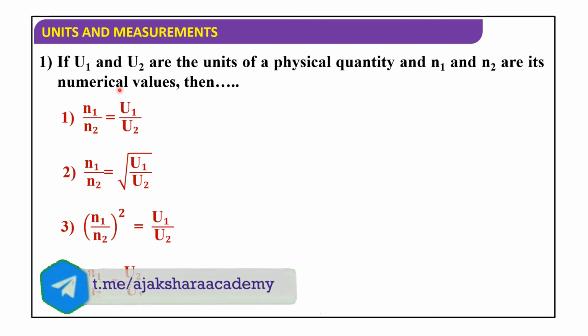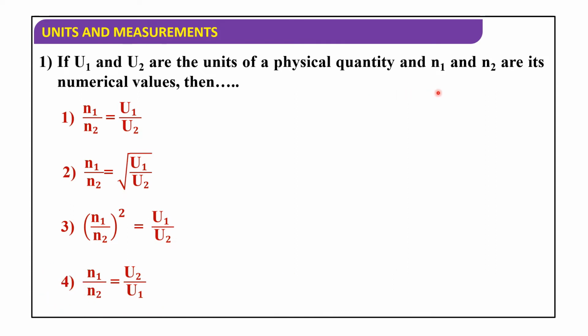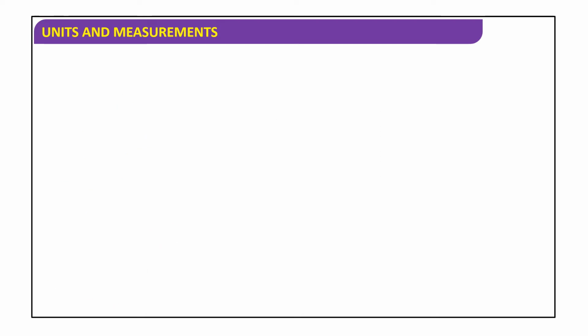Here U1, U2 are the units of a physical quantity and N1, N2 are its numerical values. Then N1 by N2 is equal to U2 by U1. This is the relation between numerical values and units of a physical quantity. So the fourth option is correct.